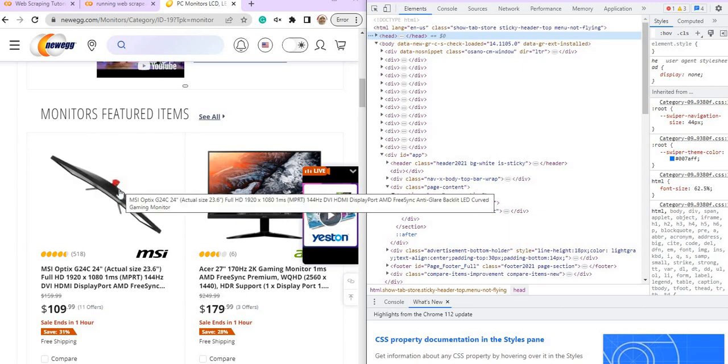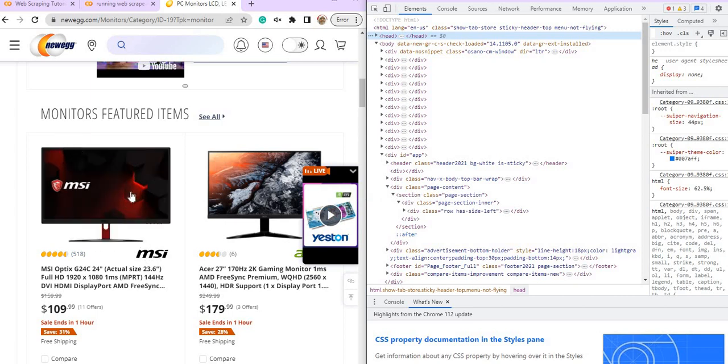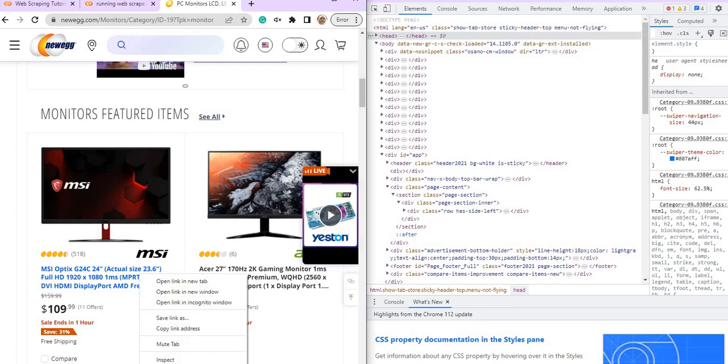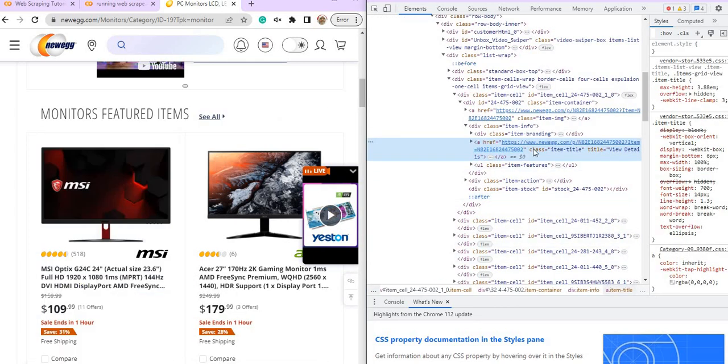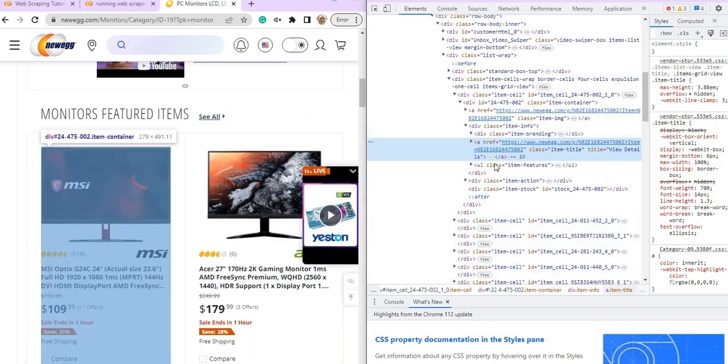So you boleh tengok kat sini cara dia, you boleh klik kat sini. Contohnya nak tahu pasal ni kan, kita nak ambil brand dia. So klik kat sini, dan you boleh klik pada inspect. So dia akan automatically bring you to the kat mana ada tagging tersebut. Okay, kat mana ni. However, you have to be careful.